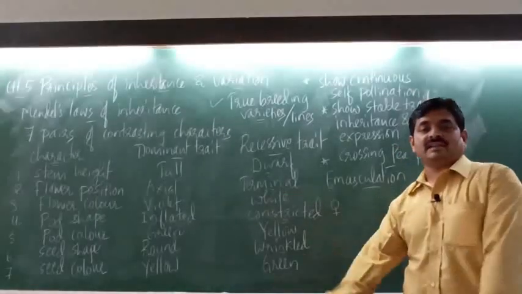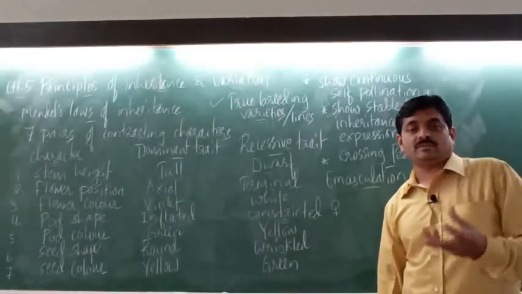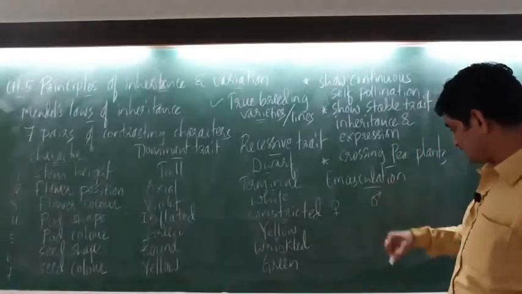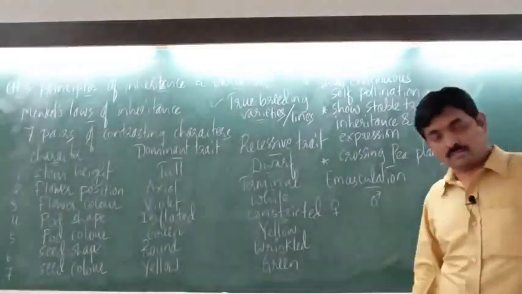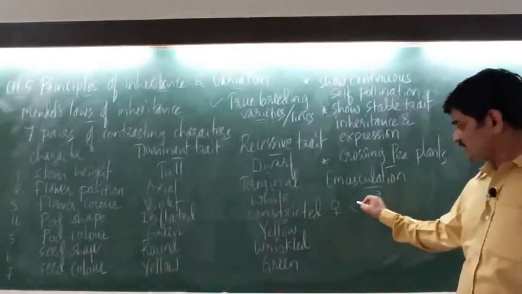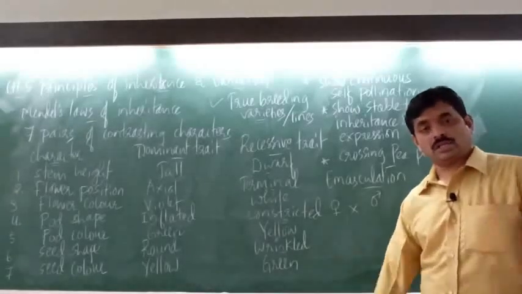Another flower is selected where androecium is present, or where anthers are present. That flower can be considered a male flower because it has androecium, right? Now these two are crossed.